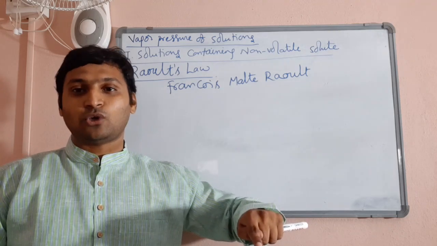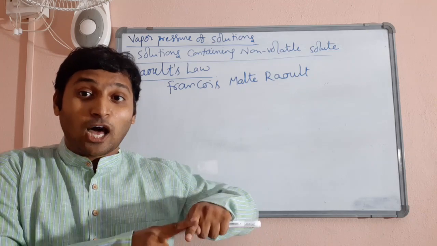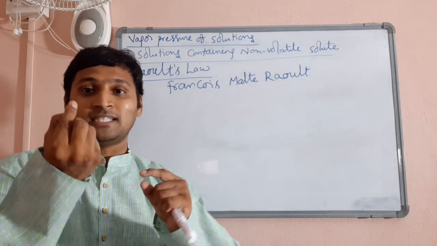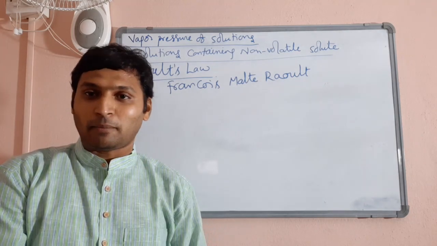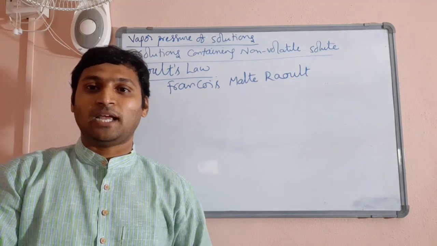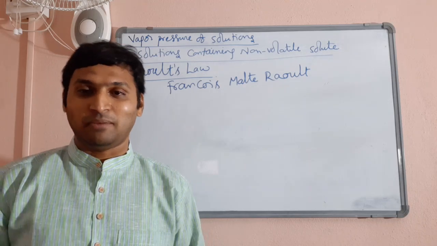If I add less solute and keep more solvent, more vapor pressure is exerted, because solute is reducing the vapor pressure. That is the statement of Raoult's law.